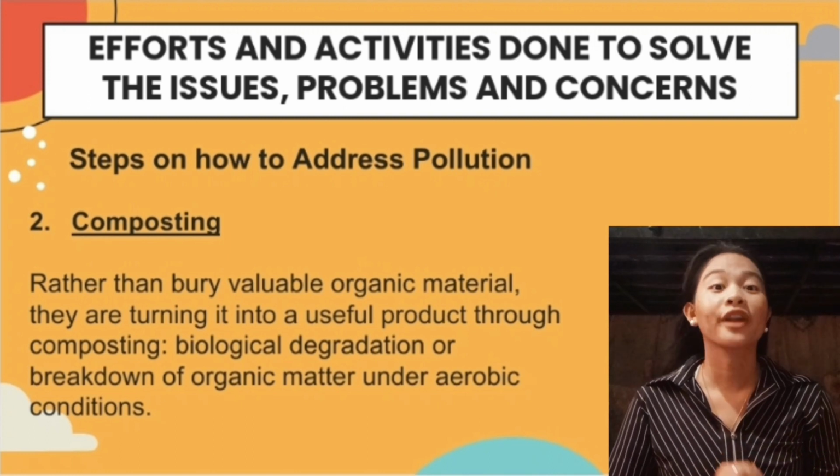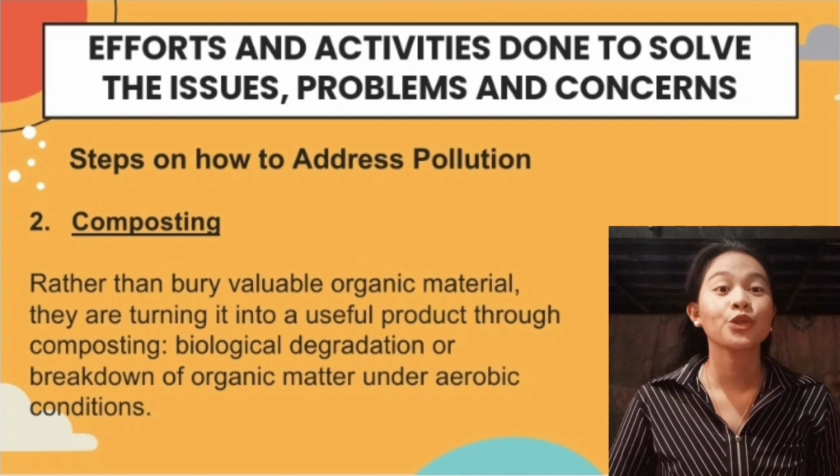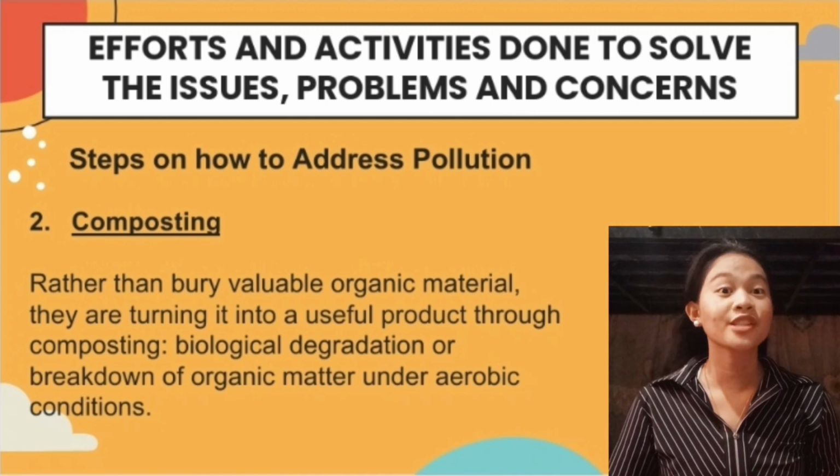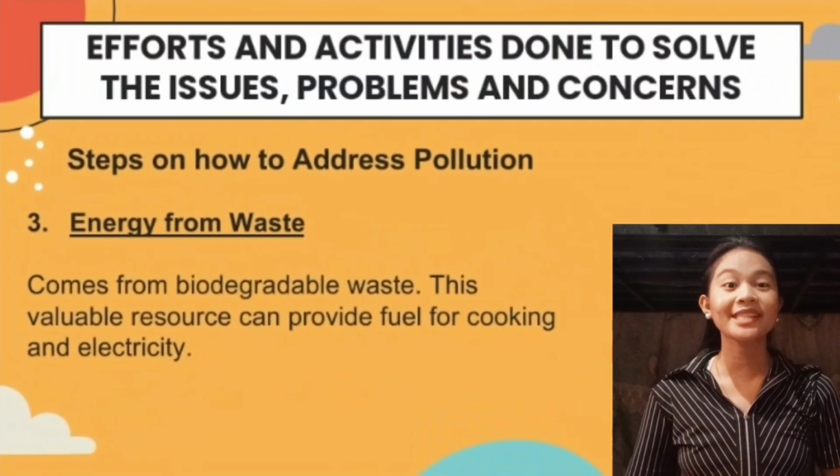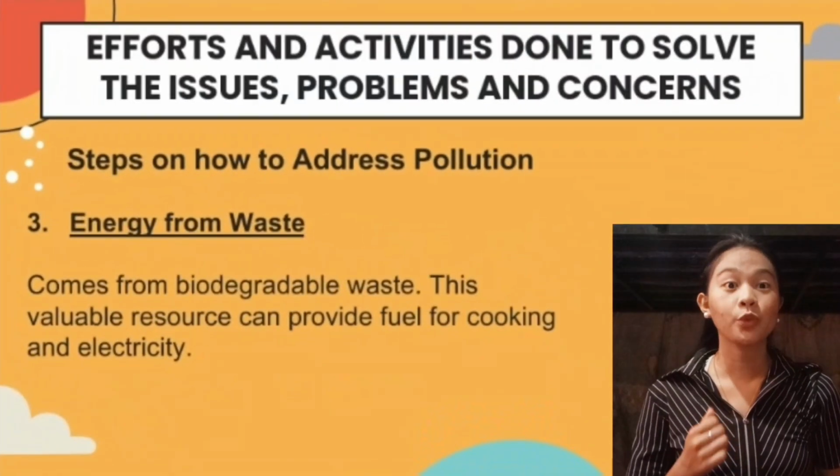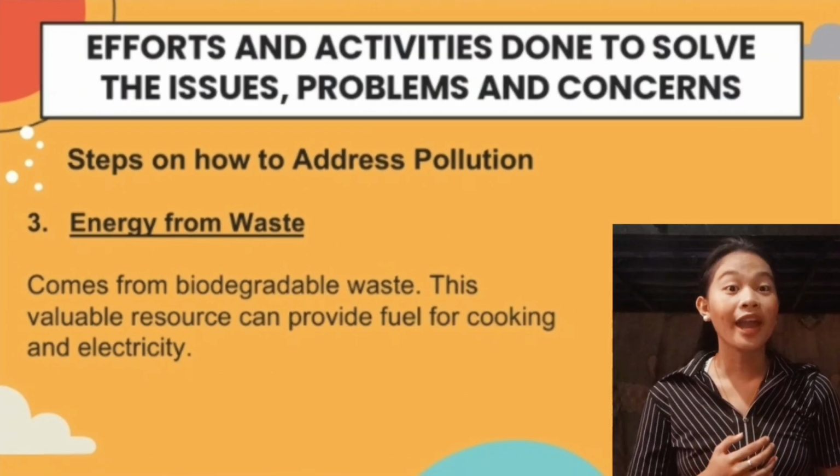One example is organic compost, which is used on plants to give them nourishment, and at the same time, it will reduce soil erosion. The third possible way is energy from waste. It comes from biodegradable waste, also known as non-decomposing materials, which can be used in cooking and for electricity.